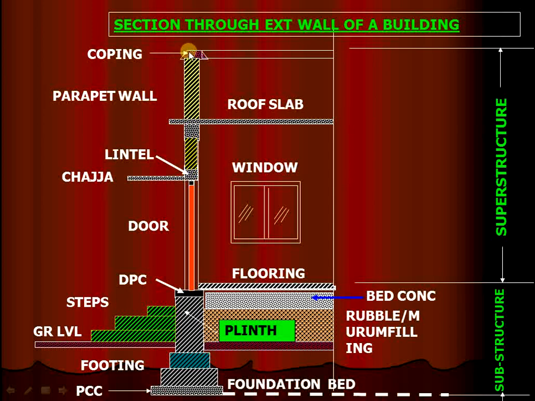And next, the coping or cover, also called the cap of the parapet wall. This is all the structure or building drawing. Here we see that from the foundation level up to the flooring level is known as the substructure, and above the flooring level it is known as the superstructure.